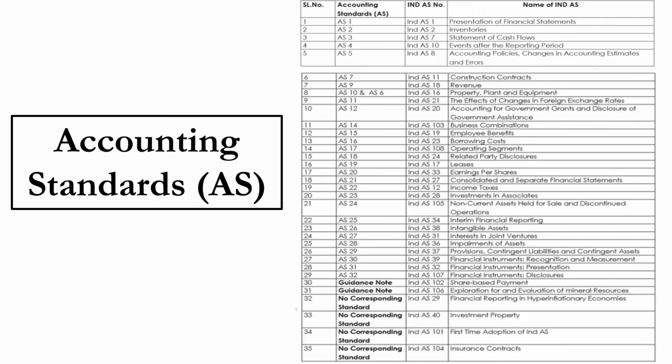So this is again the most important topic under this unit, that is accounting standards or Indian Accounting Standards. Here what you have to do is remember the name and the Indian Accounting Standard number. That is Indian Accounting Standard 1, you have to remember the name, that is presentation of financial statements. Then is Accounting Standard 2, that is inventories.